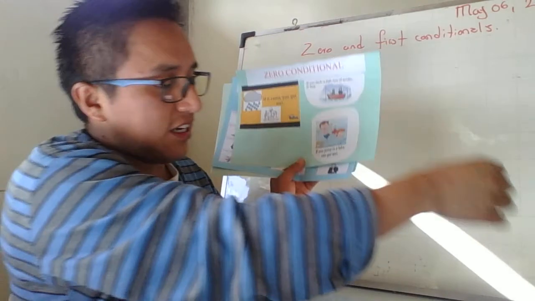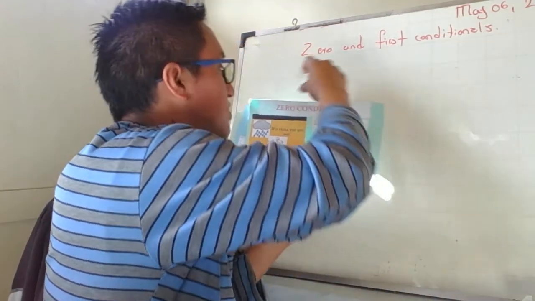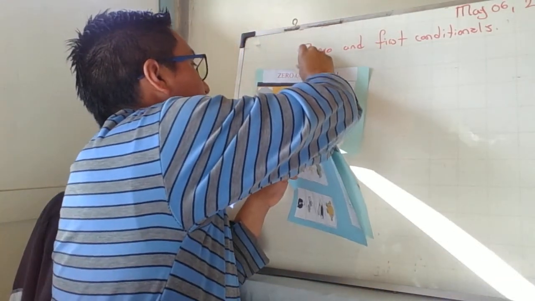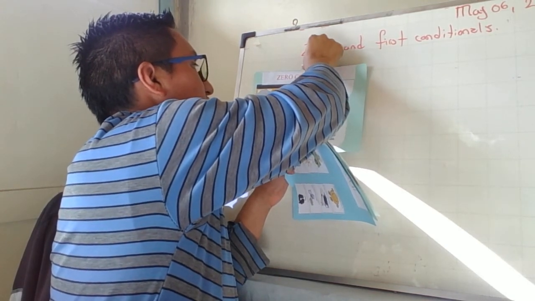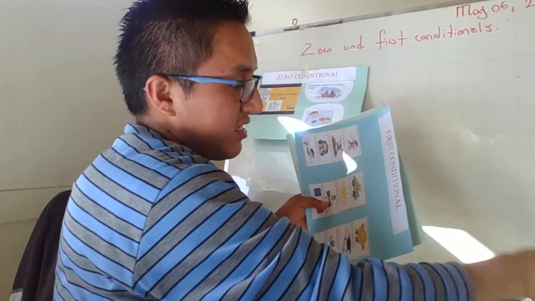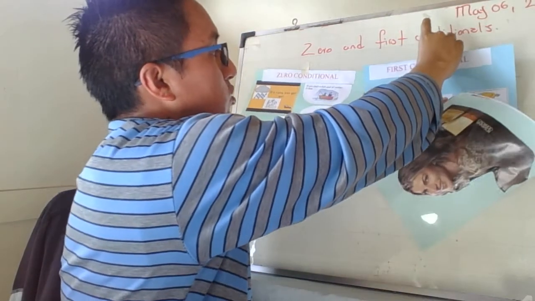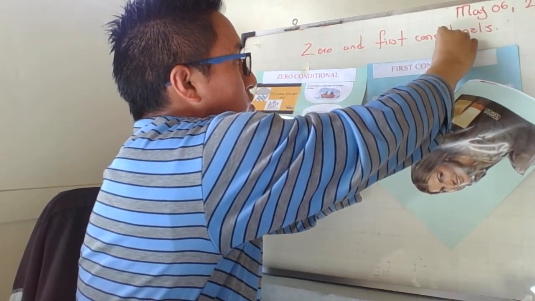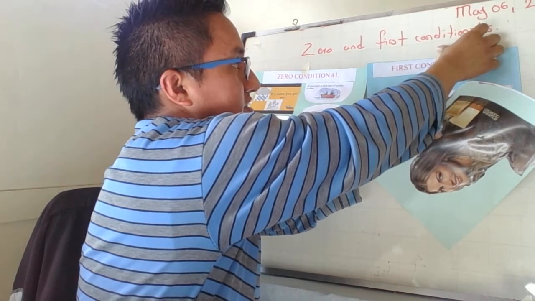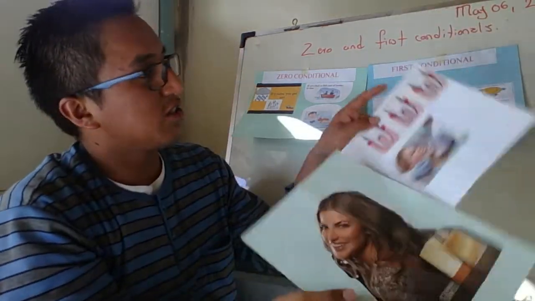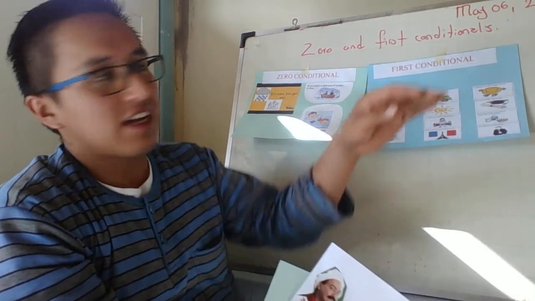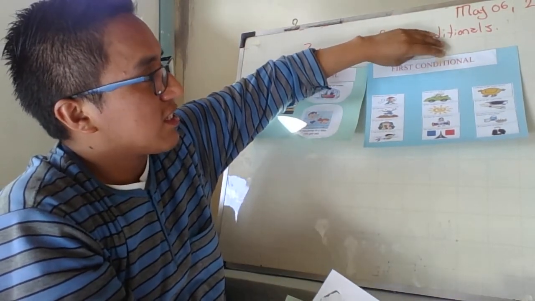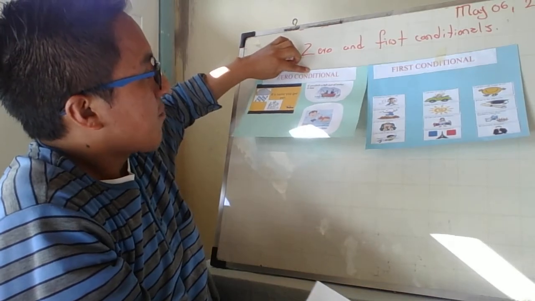I'm gonna put this on the board so that you can look. I have other worksheets, but my board is very small and I can't put all the flashcards here.